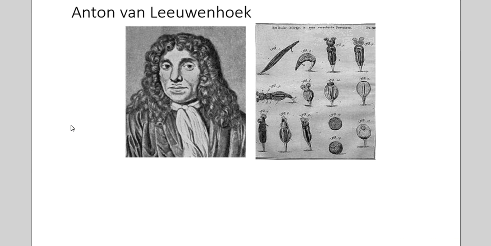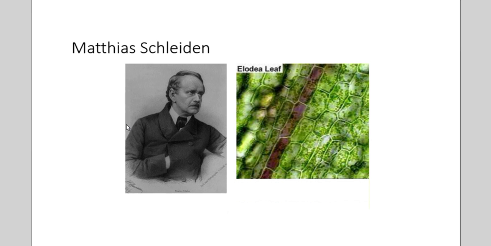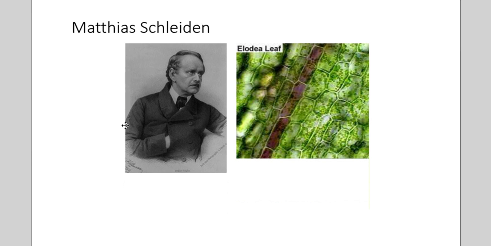And later, a man by the name of Matthias Schleiden claimed that all plants were composed of cells. And so up until this time, scientists weren't really sure what plants are made of. And so he's putting all the facts together. Hooke has seen these cells, and Van Leeuwenhoek has seen living cells.